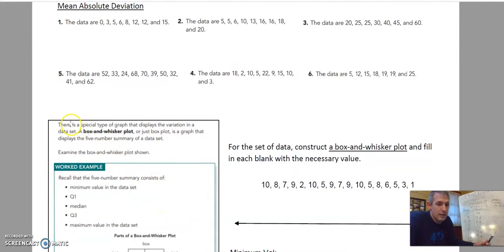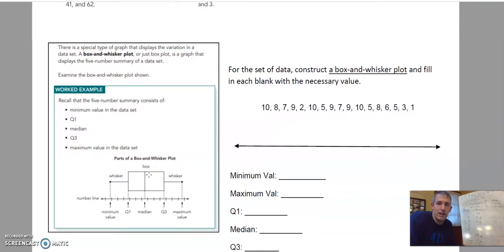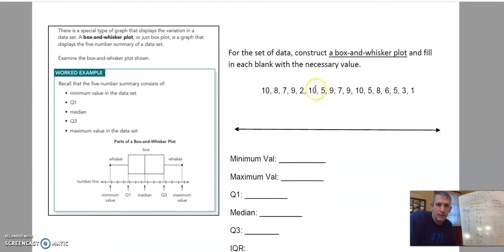Okay, next. Box and whisker plots. This is where the IQR comes in. Box and whisker plots take the median, the minimum and the maximum, and then the middle of the middles. So we call this a 5-number summary. We want to find the 5-number summary of our data set. So we want to take a look at this data and write it from least to greatest.